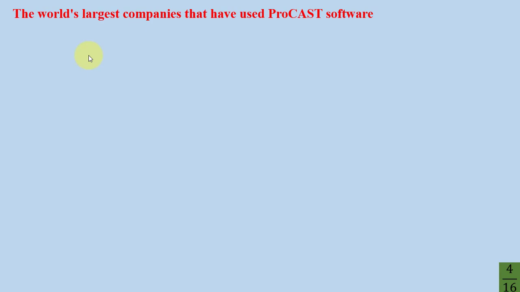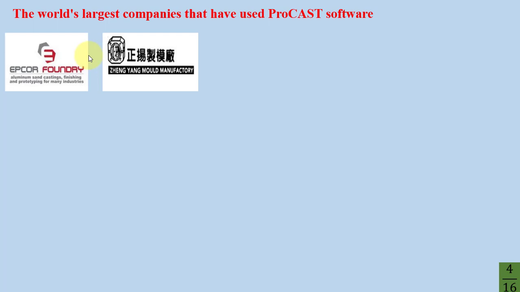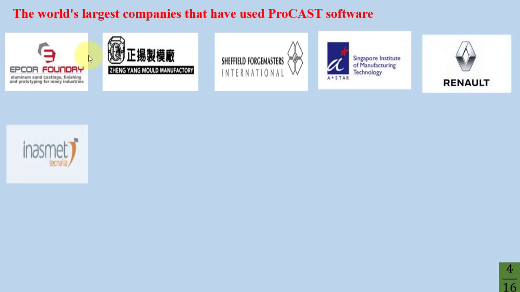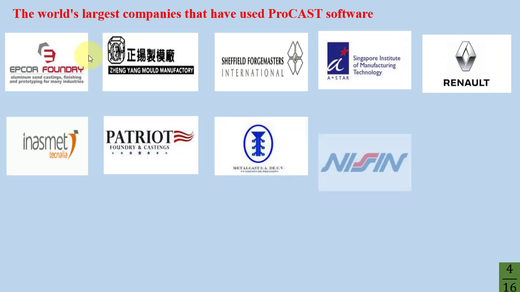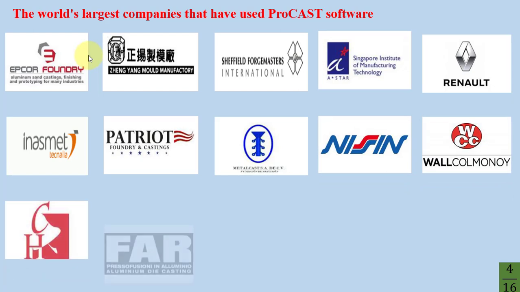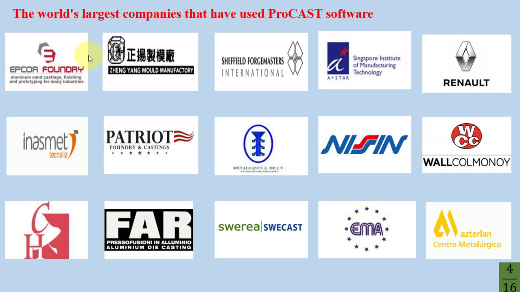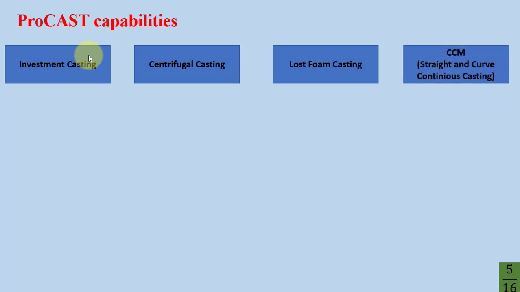The world's largest companies that have used ProCAST software: Copper Foundry, Zhenjiang Mold Manufacturing, Sheffield, Singapore Institute of Manufacturing Technology, Renewal, Summit, Patriot, Metalcast, Nissan, Val Company, HC, FAR, Sura or Suicast, IMA, Centro Metallurgical, and etc. You can see more companies using ProCAST or QuickCast software at the esi-group.com web address.